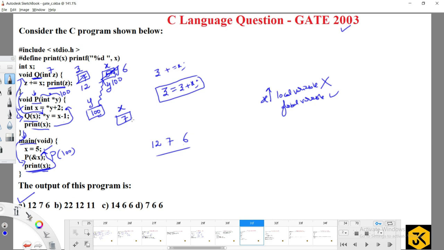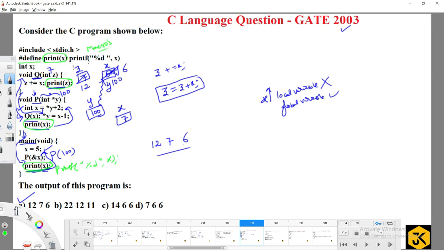Guys, here you have to identify one more thing. Like you have observed here, there is a defined macro. Printx means wherever the printx statement is there, it is going to be replaced with the corresponding statement. Printx is going to be replaced with printf of percentage d comma x. They have used it in order to avoid redundancy. Instead of writing printf percentage d comma z, printf percentage d comma x, printf percentage d comma x, they have used a simple statement, that is a macro. So macro is also important for you.